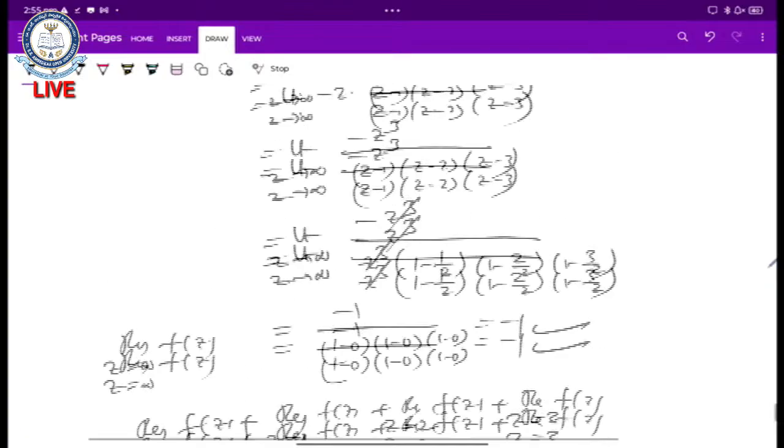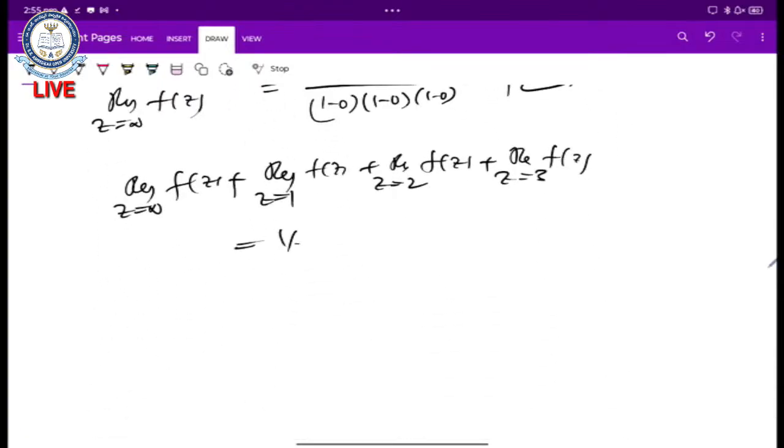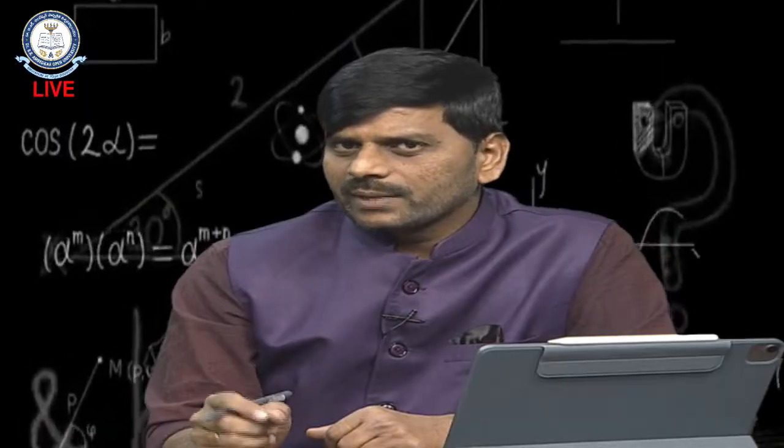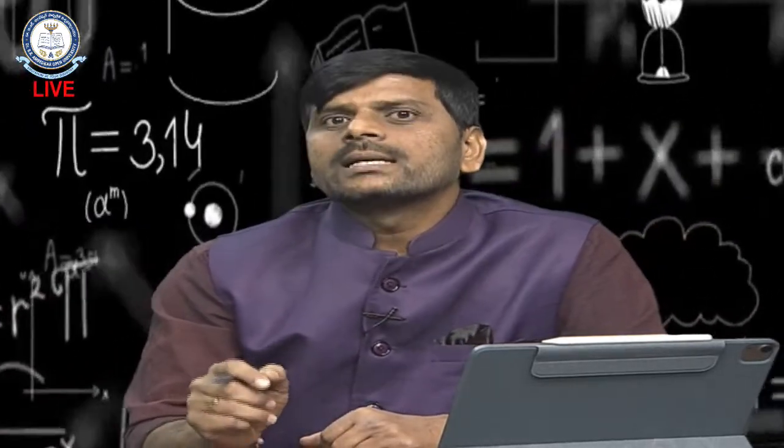So in the first one we can get 1 by 2 minus 4, plus 9 by 4 minus 1. So we can get that value equals 0 here. So what happened here? We can get one theorem statement here. The residues at the extended complex plane and the interior singularities, the sum should be equal to 0 here.